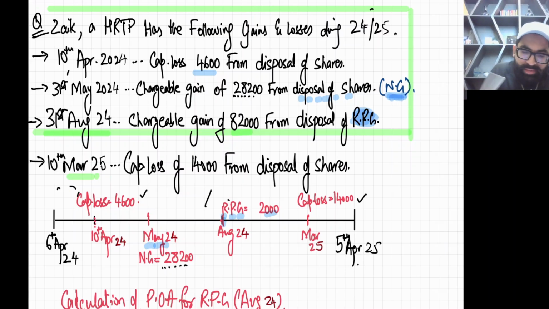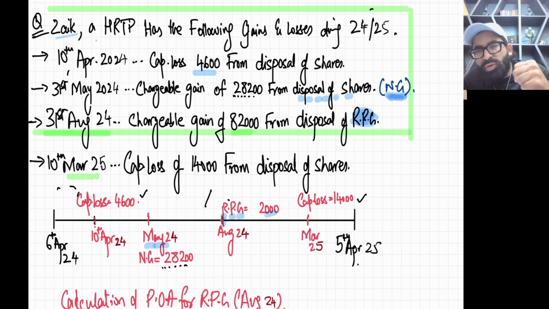See, the guy is Zake, a HRTP. HRTP stands for higher rate taxpayer. Now, what is the objective of using the words higher rate taxpayer? It means the first band is already consumed, so this guy is already on the second, higher band. He has the following gains and losses during 24-25.